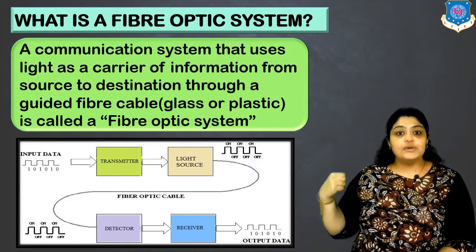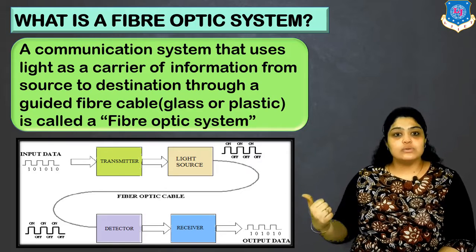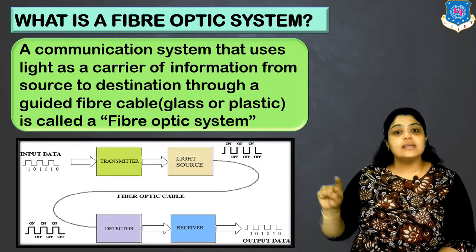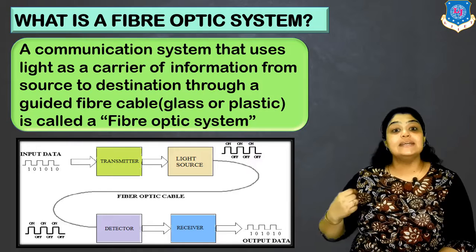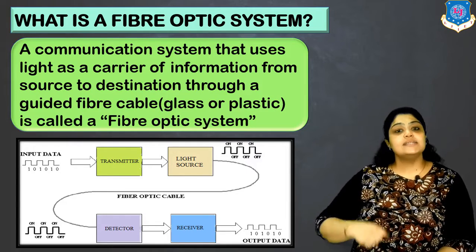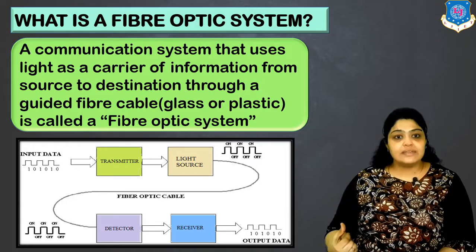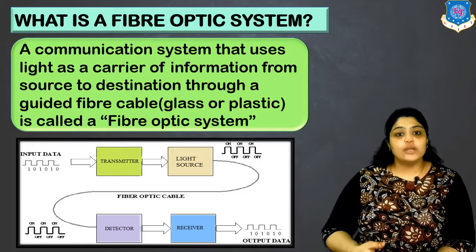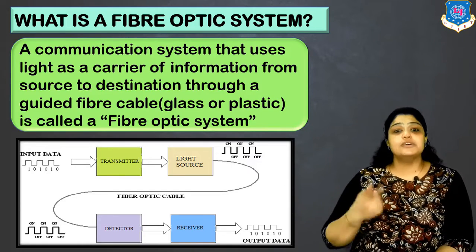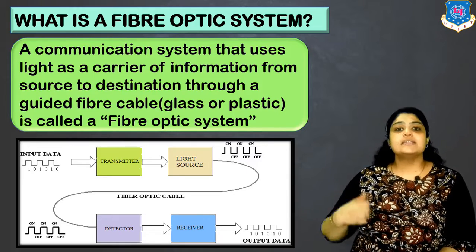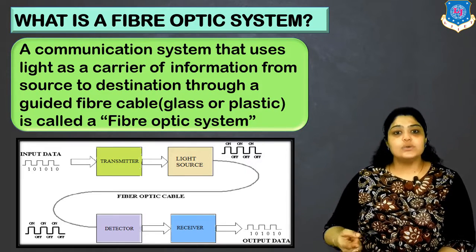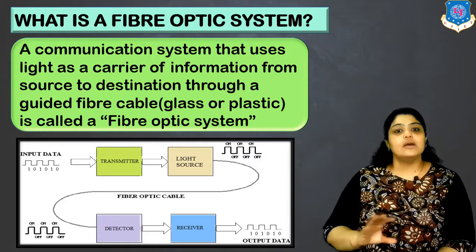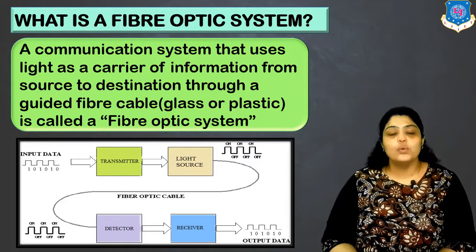At the input end you have seen that the signal is in the form of ones and zeros. After conversion into a light signal, it will be in the form of on and off. This signal through the fiber optic cable reaches the detector where light is detected. It is then given to the receiver from where you get the output signal. So whatever your signal is, be it an audio signal, a text message, or a video signal, that is converted into a binary signal. From there it is given to the transmitter, which converts it into a light signal, and that is transmitted through the fiber optic cable. So this is again a broad idea of how a fiber optic system works.